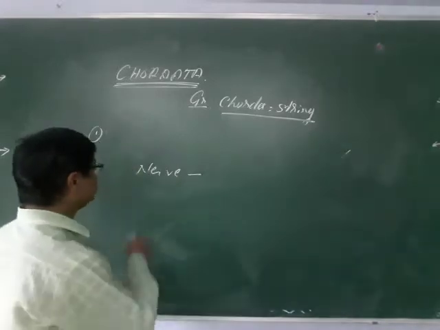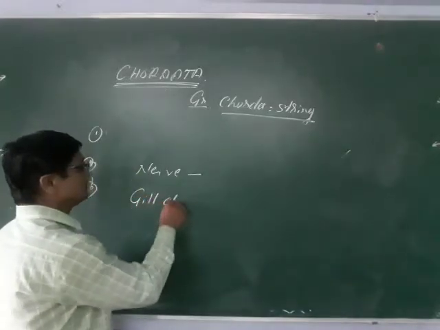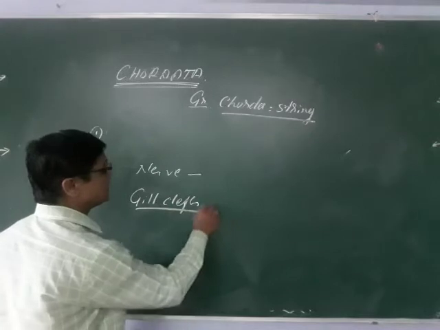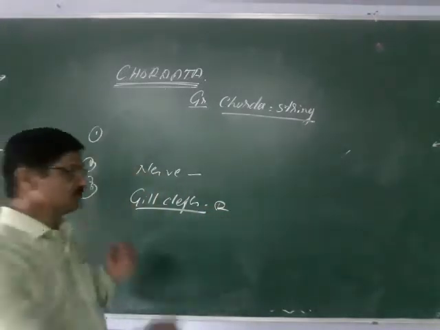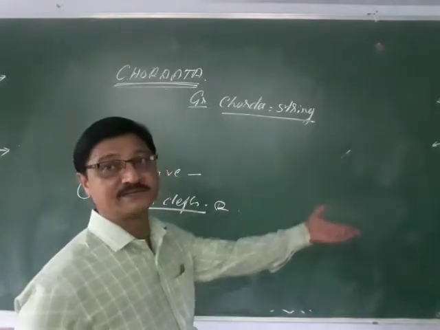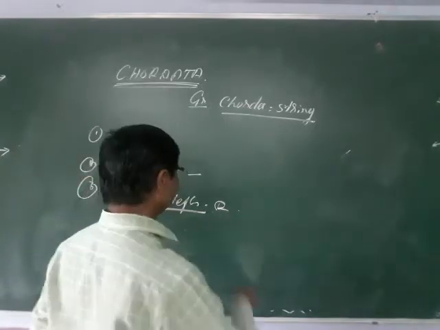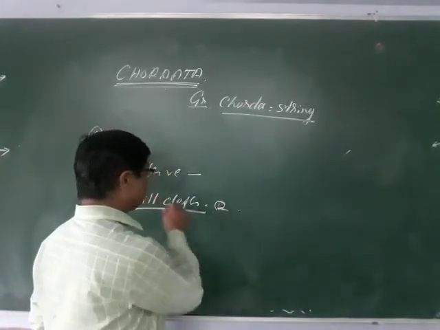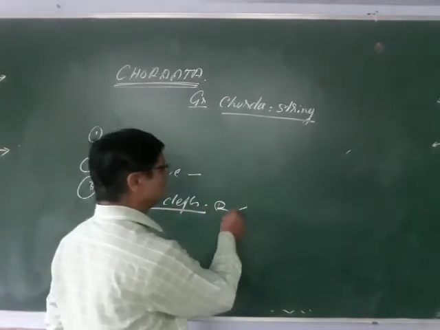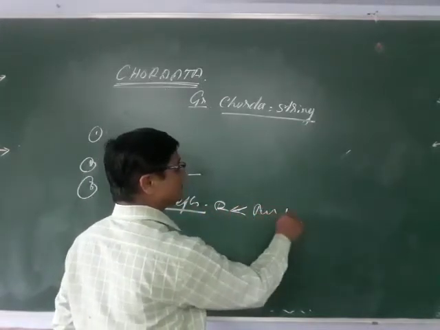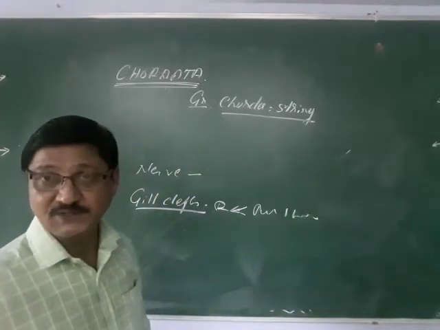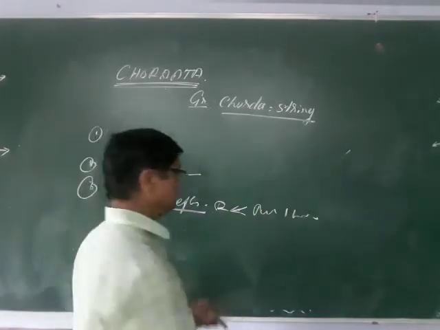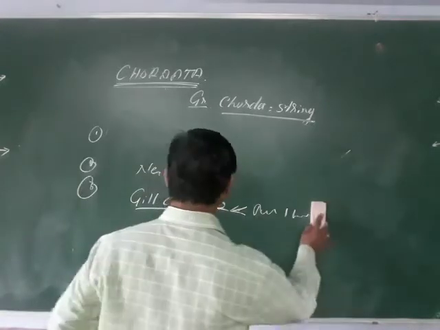Next, the gill clefts. These are connected with respiration. They may or may not be present in adults or higher forms. Instead of gills, pulmonary respiration by lungs or some other respiratory structure may replace them in the higher forms. But in the lower forms, in the beginning, there are gill clefts.